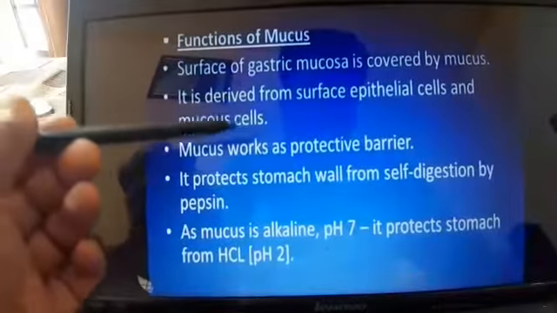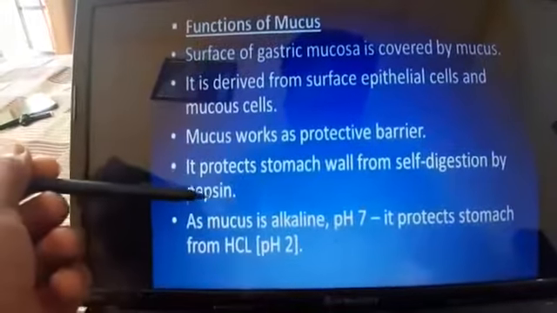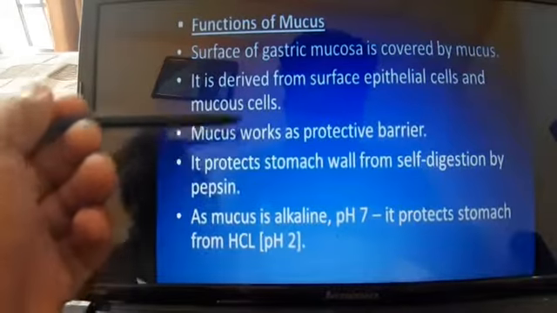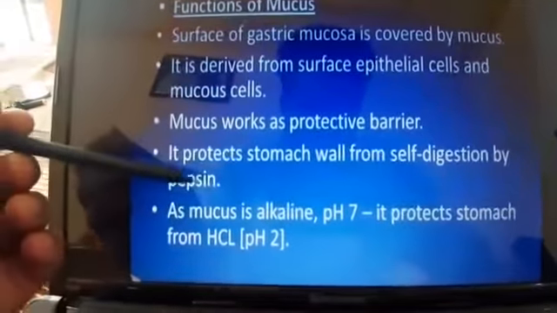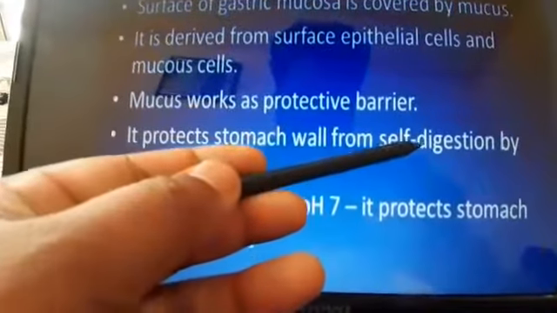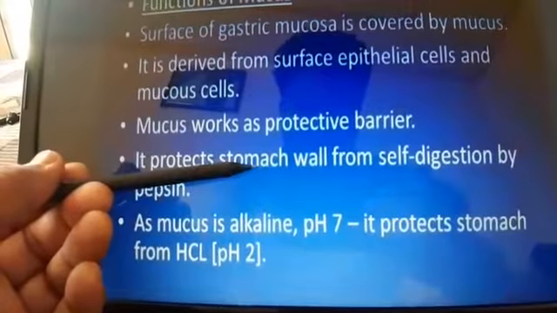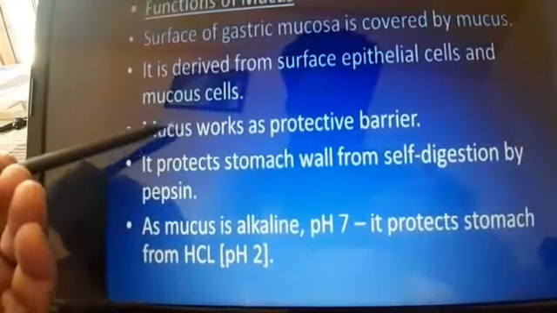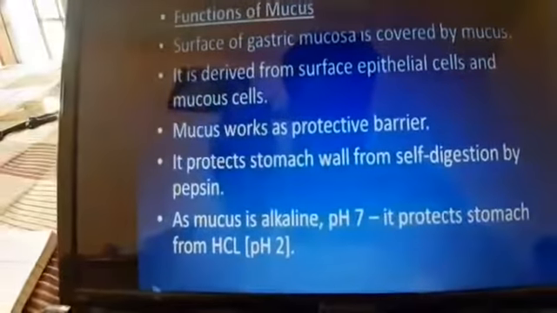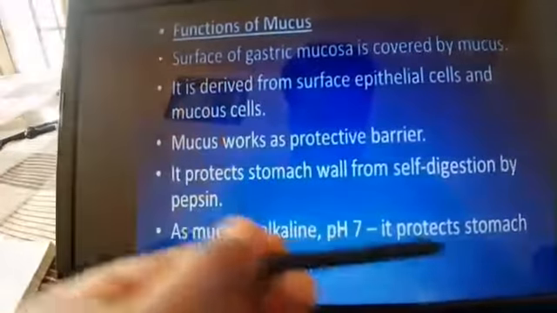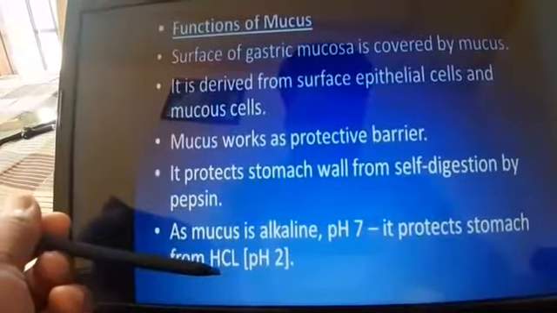It doesn't allow HCl or pepsin to digest the inner wall of the stomach, and that's why mucus works as a protective barrier. It protects the stomach from HCl.